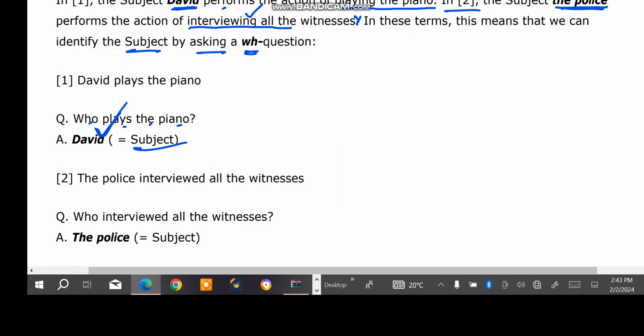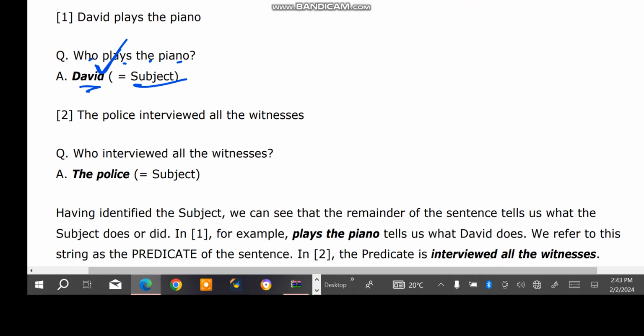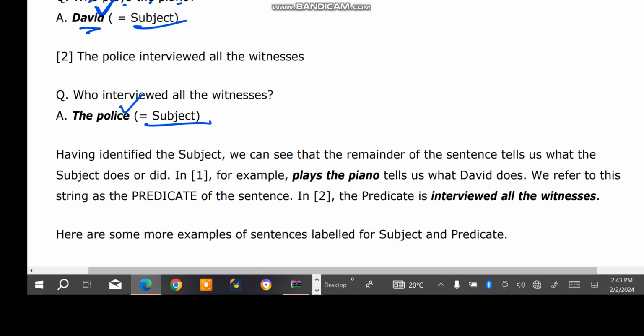Who plays the piano? What is the action? Playing the piano. Who plays the piano is David. David is the subject. The police interviewed all the witnesses. Who interviewed all the witnesses? The police. And the police is the subject. So this is another alternative that can help you to identify the subject in each and every sentence that you are going to come across.